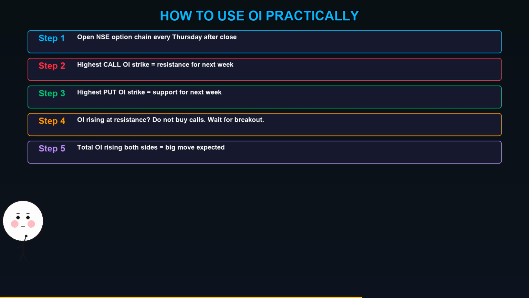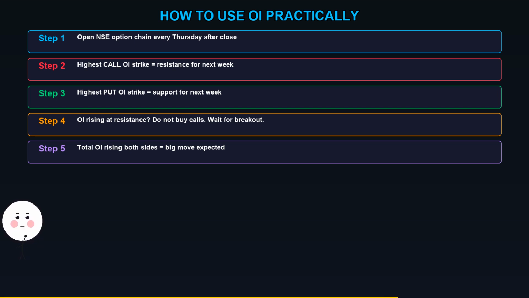How Rahul uses open interest practically. Step 1. Every Thursday after market close, he opens the NSE option chain for Nifty. Step 2. He finds the strike with the highest call OI. That is the resistance for the next week. Step 3. He finds the strike with the highest put OI. That is the support for the next week.